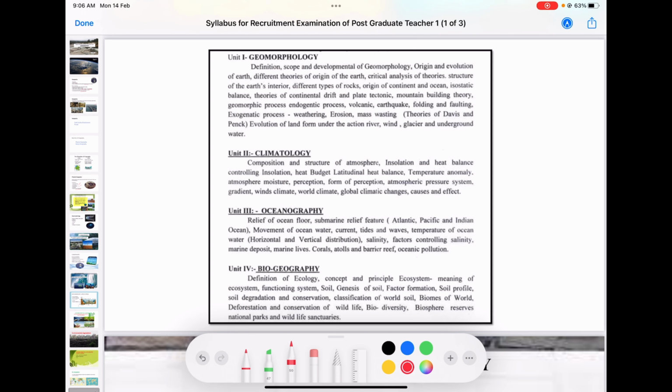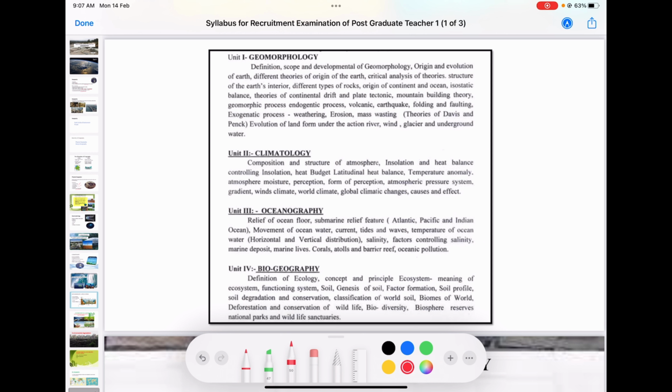Then next is oceanography: composition and structure. After that, relief, marine relief, marine life and movements in the ocean. As I said already, currents, tides, waves, then temperature and salinity. Then the life, that is corals and atolls, you can study. Then in biogeography, you want to give more concentration to ecosystem and ecology. You can expect questions from that area.